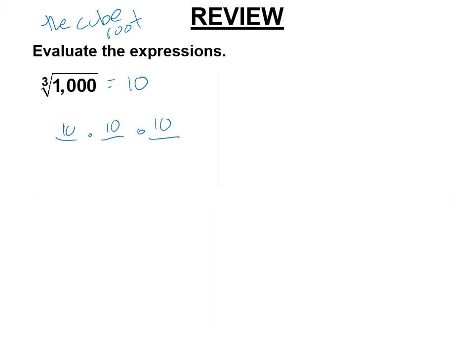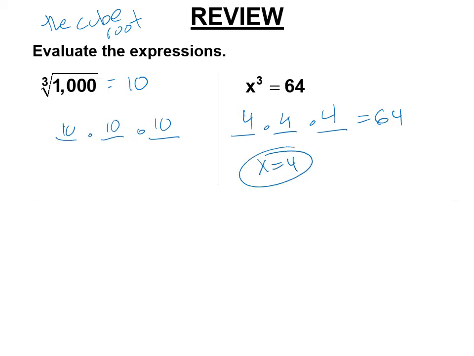The cube roots and square roots are not the same. Square roots, quadratic equations, have the 2. Cube roots have one answer and only one. So this is blank times blank times blank equals 64. It's not 8, because 8 times 8 is 64, way too big. I believe it's 4. 4 times 4 is 16, times 4 is 64. So x equals 4 here.